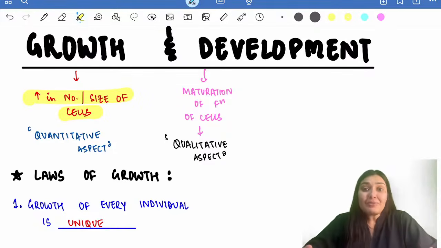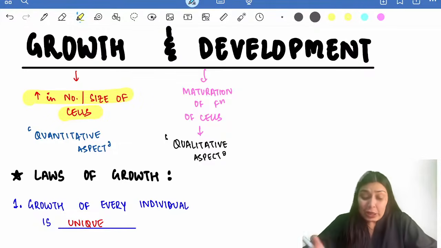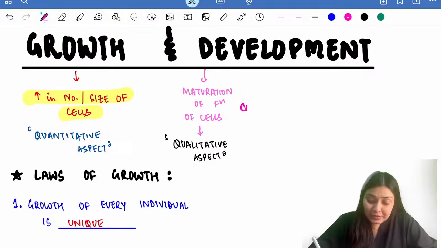Whereas development means maturation of function of cells. So these two things are very different. Whenever I'm talking about growth, I'm talking about the quantitative aspect, right? Quantity, increase in the number or increase in the size of the cells. Whereas development is the qualitative aspect. It depends upon the maturation of function of cells. So CNS maturation comes under development.